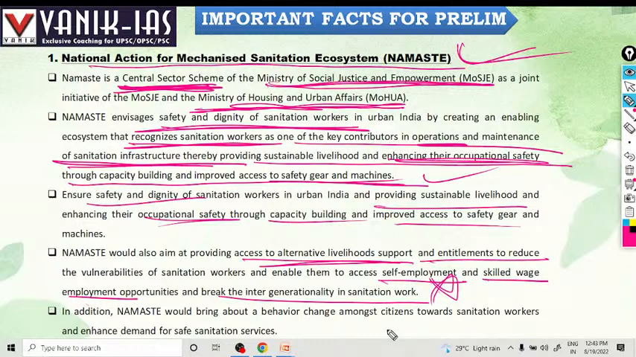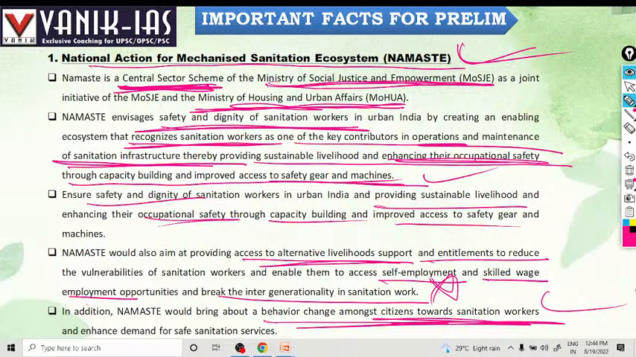Recently, the Indian government has also seen startups increase by around 15,000%. Right? Startups have increased around 15,000%. In addition, Namaste would bring about behavior change among citizens towards the sanitation workers. Behavior change among citizens towards sanitation workers, that is the most important thing.